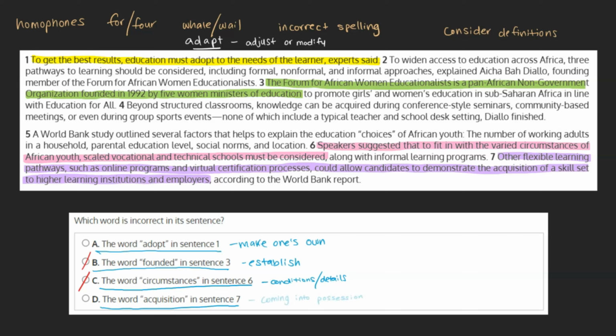Acquisition means the act of coming into possession of something, or coming to own it. We can see that this is what this sentence is discussing, as it uses it in the context of acquiring a new skill, which is the goal of the forum. As we can see this is an appropriate usage, we can mark this choice as incorrect and mark our original answer, choice A, as our final answer.